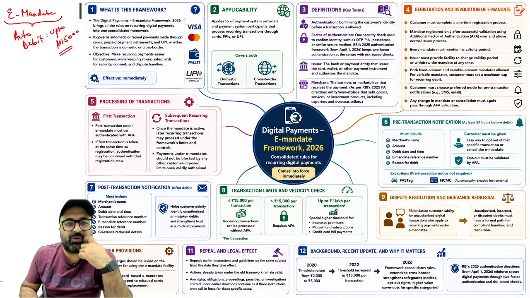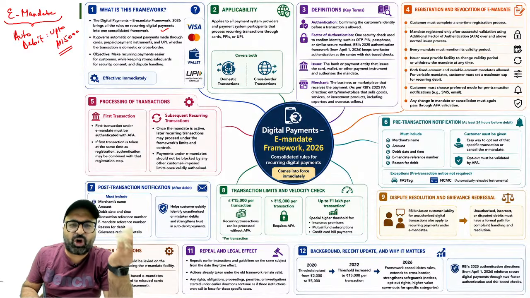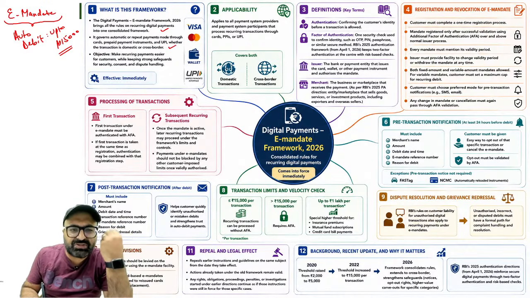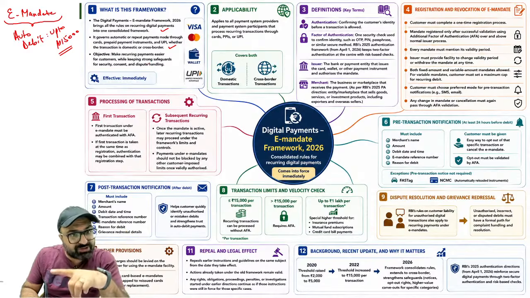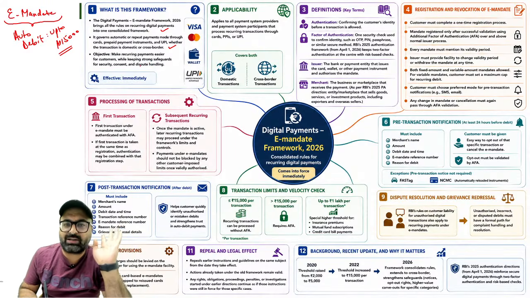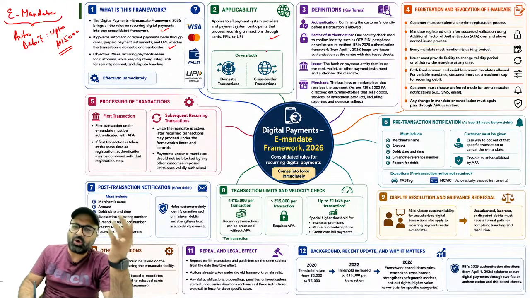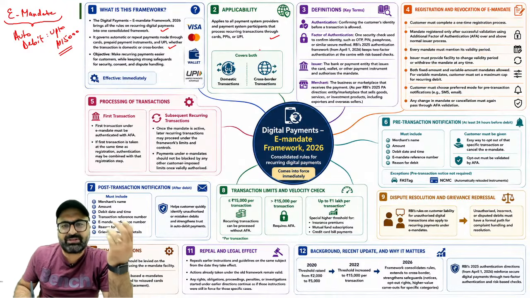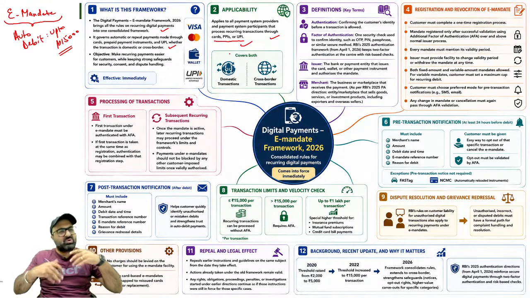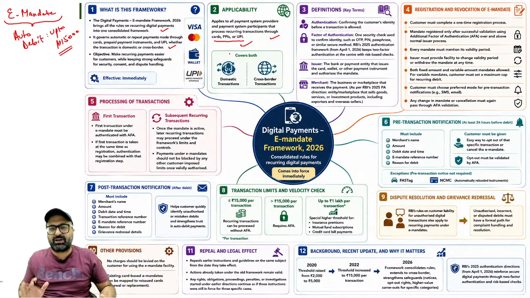Now let's check out. E-mandate framework has been introduced. It basically governs automatic or repeated payments made through the card, prepaid payment instruments, UPI, whether the transaction is domestic or cross-border. This is important. So it is applicable on all the banks, all the payment system providers and payment system participants that process recurring transactions through cards, PPI or UPI. That means everybody, whosoever you are dealing with today, is eligible under the same.